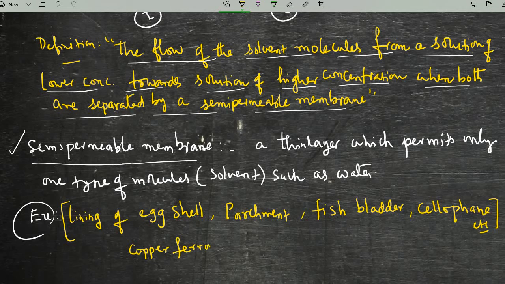In the lab you can prepare copper ferrocyanide, Cu2[Fe(CN)6]. This can be prepared by the chemical reaction between iron cyanide and copper salts. So these are the examples of semi-permeable membranes.